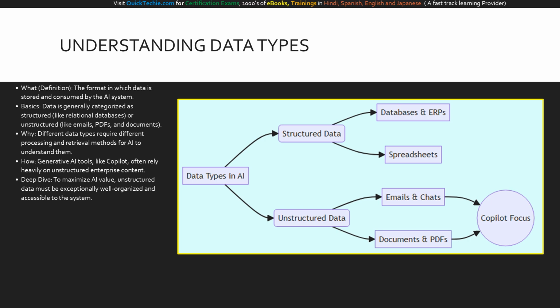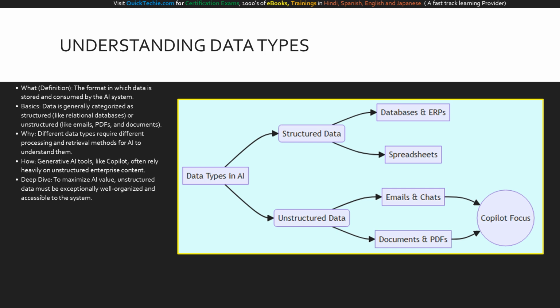Take a look at this mind map illustrating the bifurcation of data types in AI. Starting from the left, our data splits into structured and unstructured paths. The structured data path leads to strict environments like databases, ERPs, and spreadsheets. Traditional machine learning thrives here. However, follow the bottom path for unstructured data. This leads to emails, chats, documents, and PDFs.